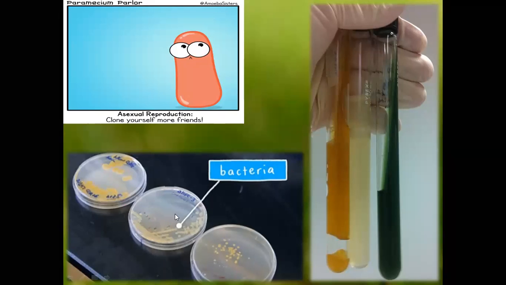In the nutrient broth, the growth of the microorganism takes place. Here is the bacteria. We also grow microorganisms in test tubes. We make a slant of the nutrient broth in this way, and we allow the microorganism to grow here.